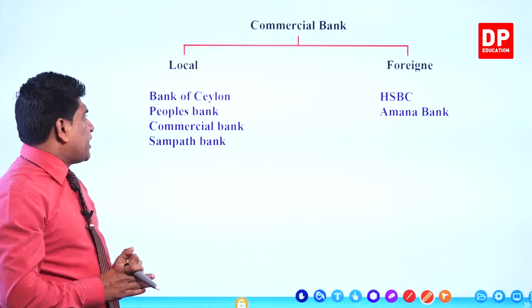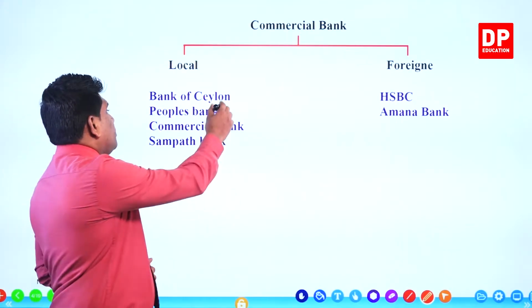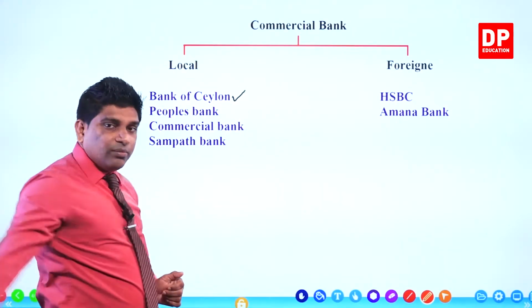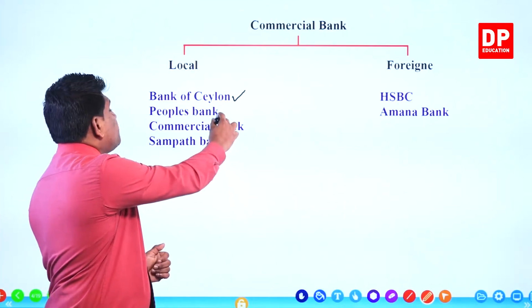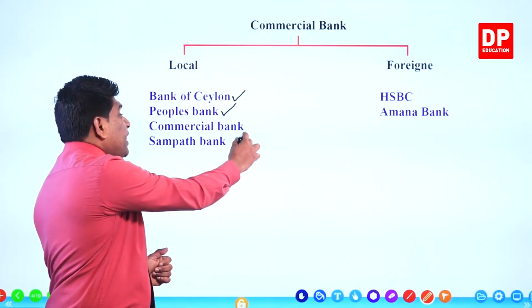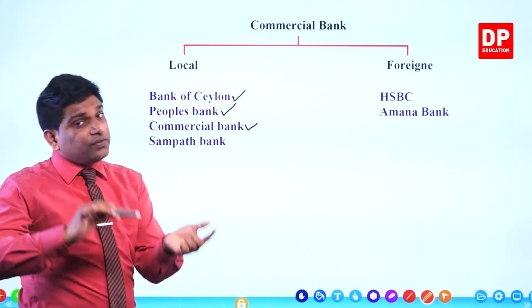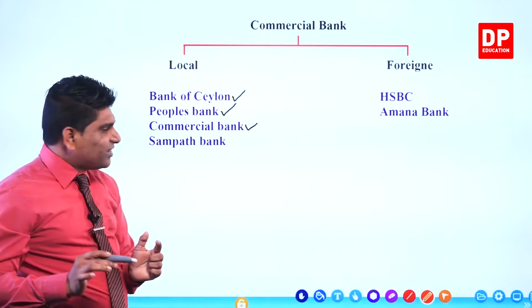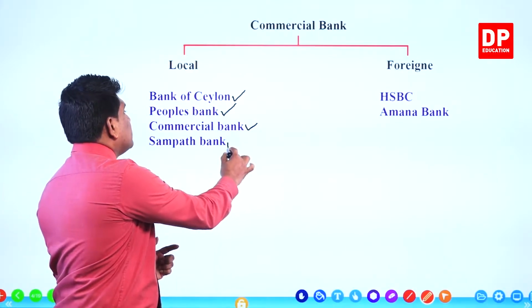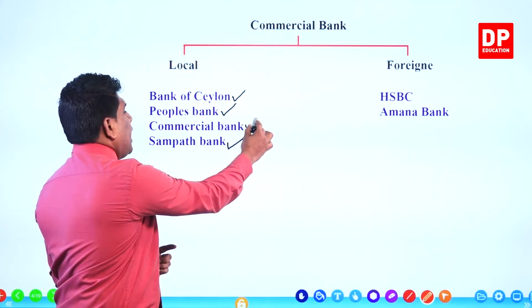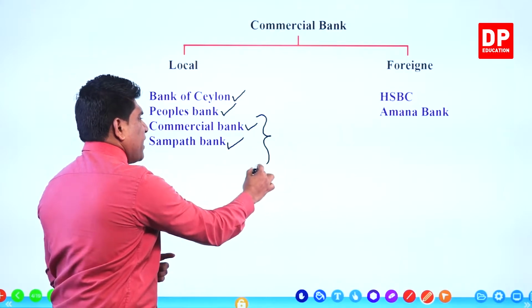Local commercial banks, what are they? Bank of Ceylon, BOC, right? People's Bank. Commercial Bank, I told you before, is one of the commercial banks, right? Then Sampath Bank. Actually, these two are private sector commercial banks, right?